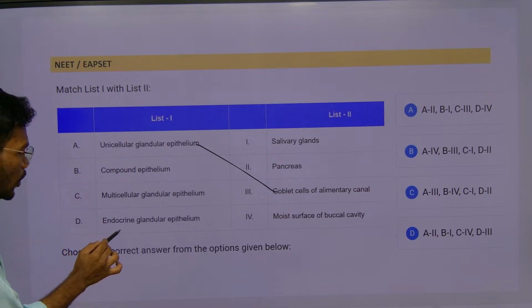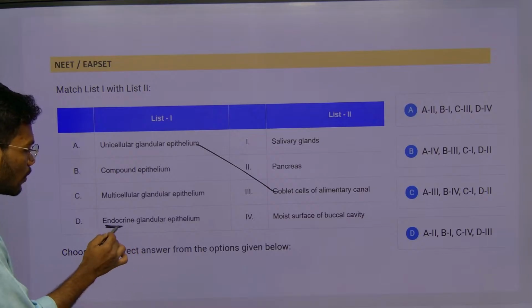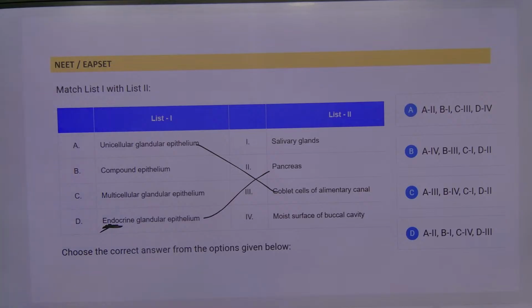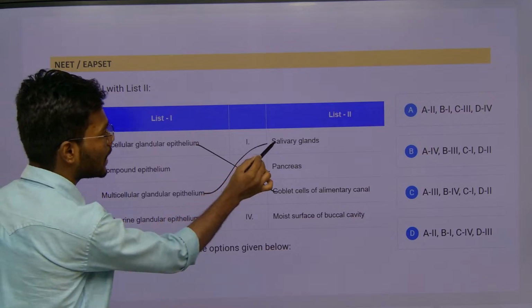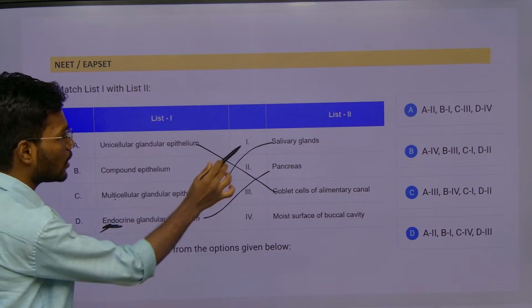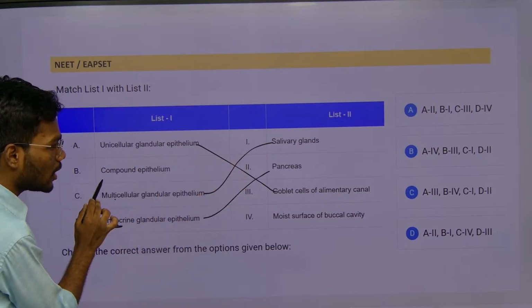Just remember this endocrine glandular epithelium, endocrine function is where? Pancreas. So just do the pancreas. Next one, multicellular, salivary glands. Unicellular has goblet cells, multicellular has salivary glands, and compound epithelium is what?